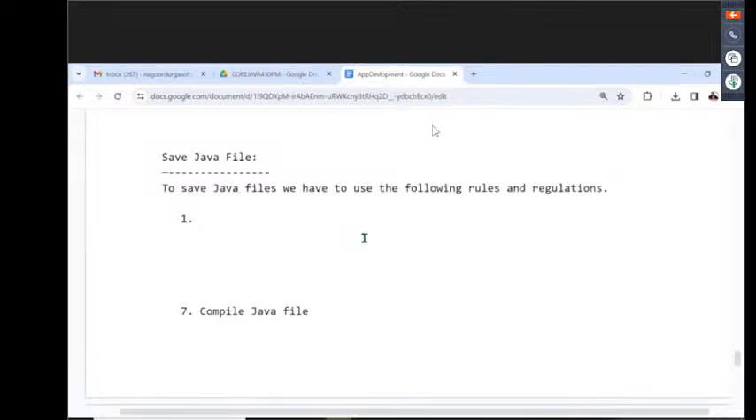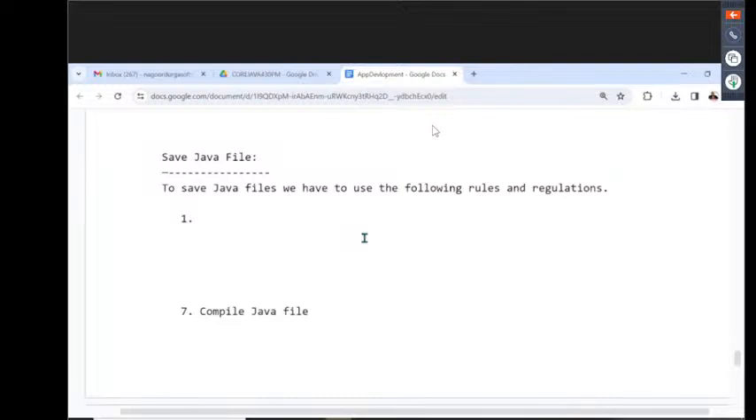Now tell me, what is rule number one here? I am telling you: public element. If the present Java file contains public elements like public class, public abstract class, public interface, or public enum, then we must save the Java file with the public element name only. No second thought about it.